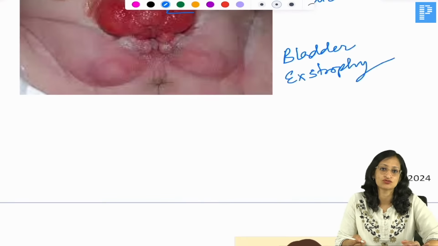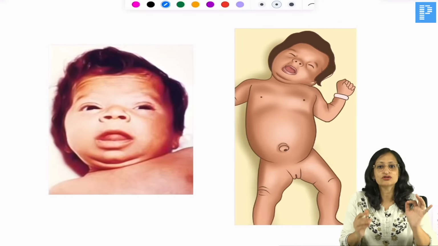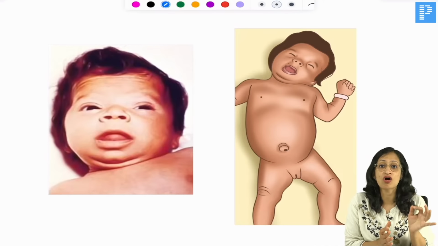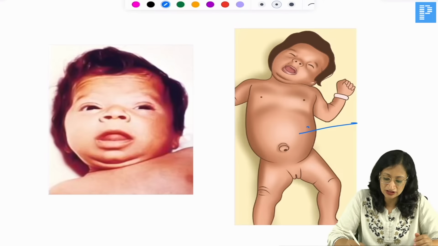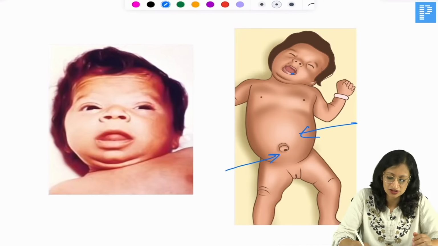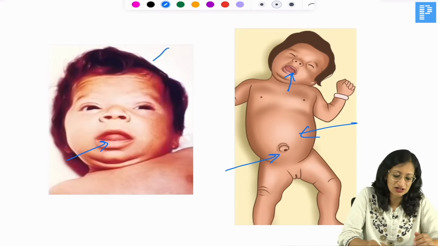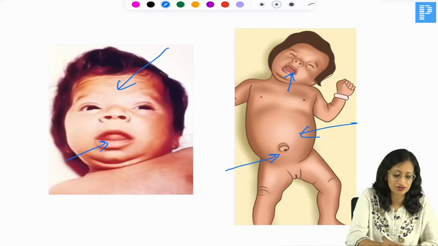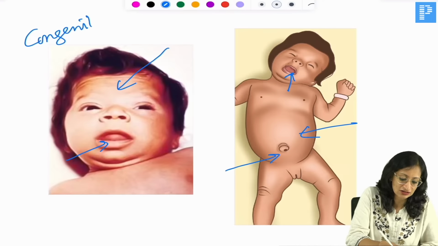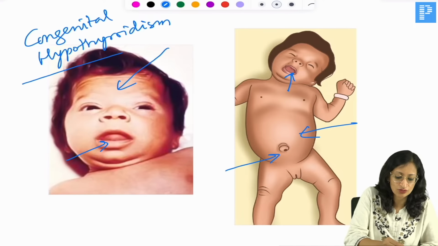So, bladder extrophy. Okay. Now, this is a child who presented with prolonged neonatal jaundice, constipation, and you can see there is abdominal distension, there is umbilical hernia, there is protruded tongue, this myxedematous or puffy looking face, right. So, all these features are suggestive of the diagnosis of congenital hypothyroidism. So, ideally newborn screening should be done for congenital hypothyroidism. Okay.